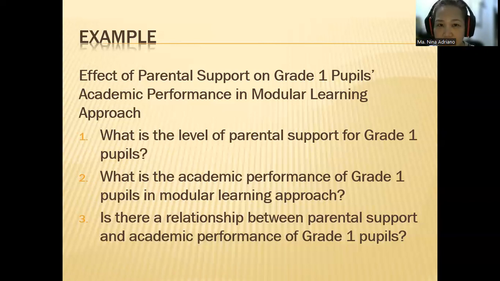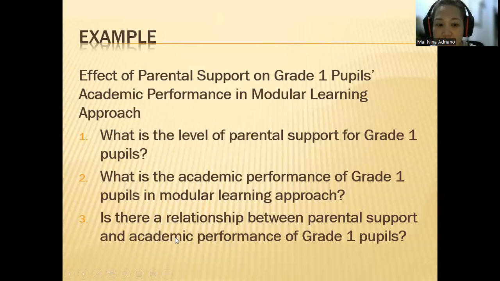Okay, I hope you're getting it. And then because there are two variables, it's always plus 1. So this is the plus 1 research question. And because it says here effect, okay, can you see? It says here effect. So the third research question would be combining the two variables and using the very term used in the title.